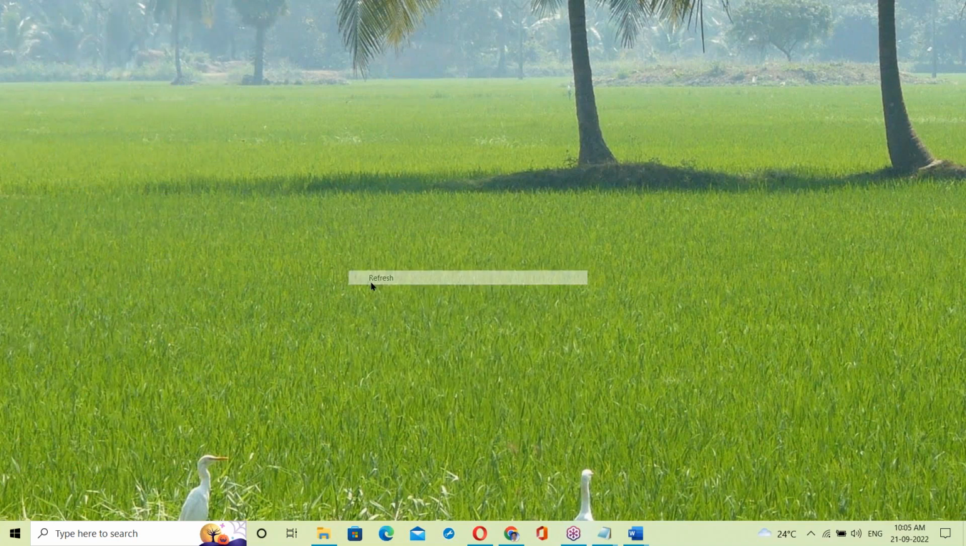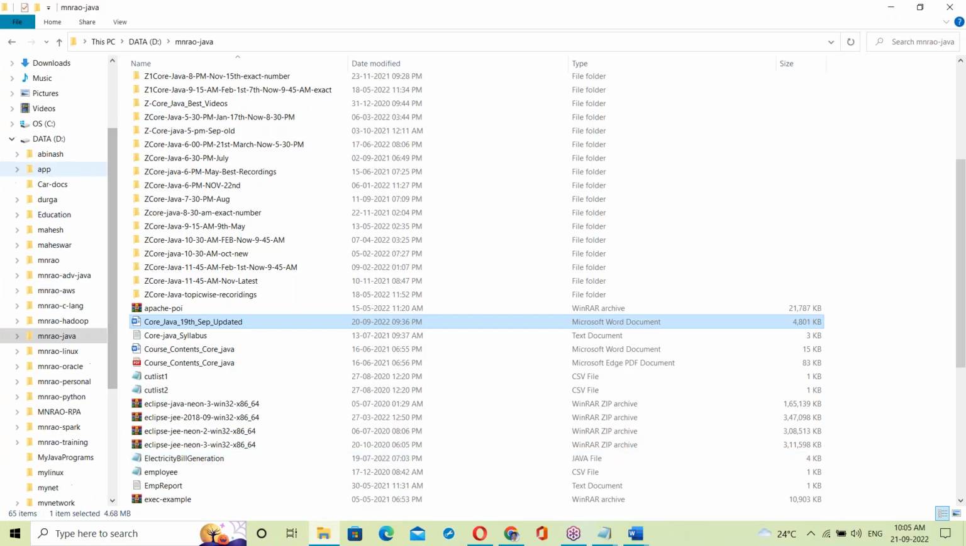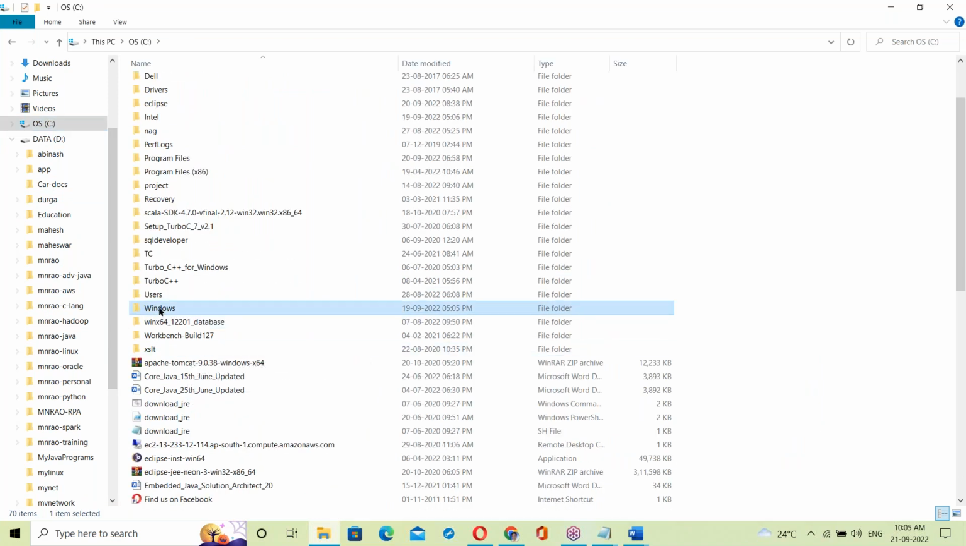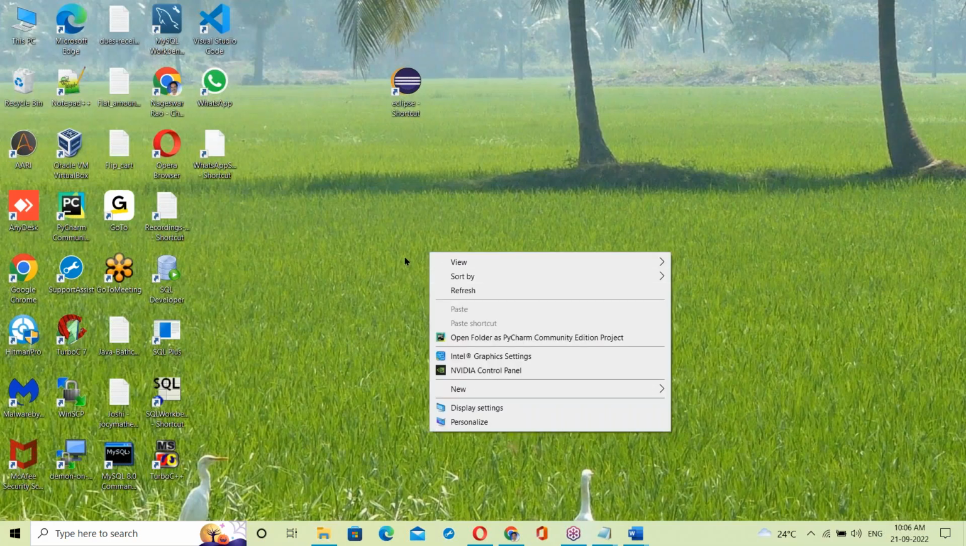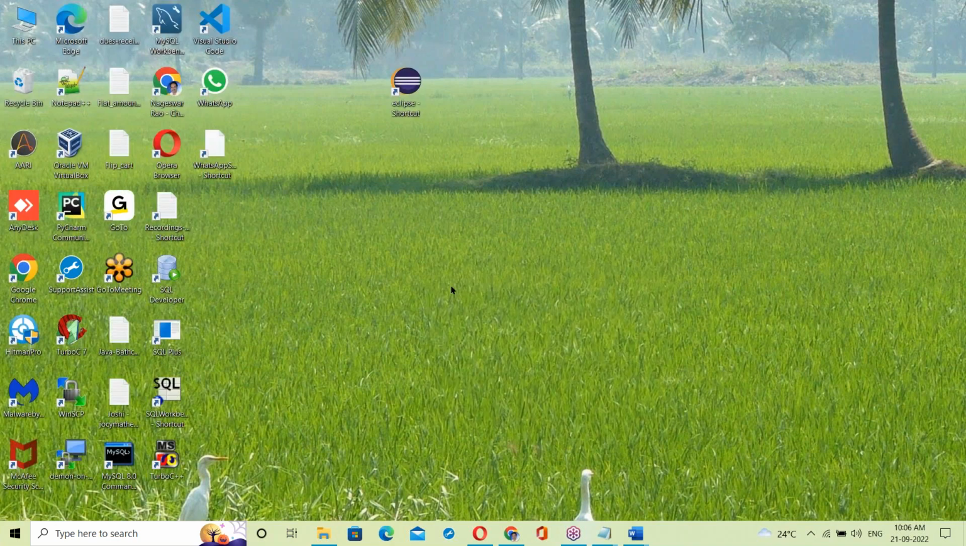Hard disk is for storage. In the C drive, the OS is available. RAM is for running things. The OS and all programs run in RAM memory. So the OS always runs in RAM memory. Hard disk is for data storage, RAM is for data processing.